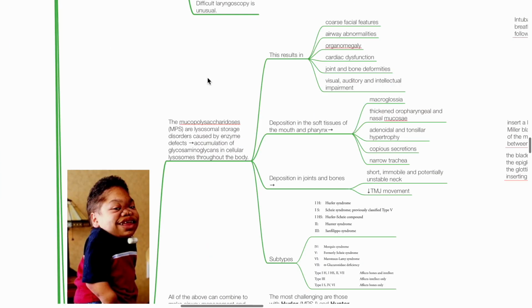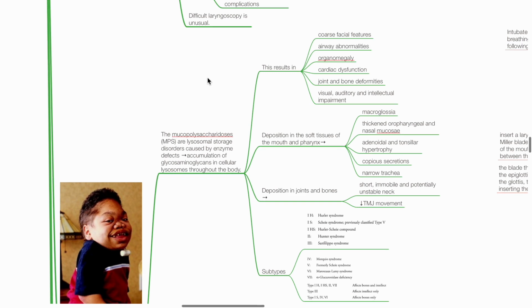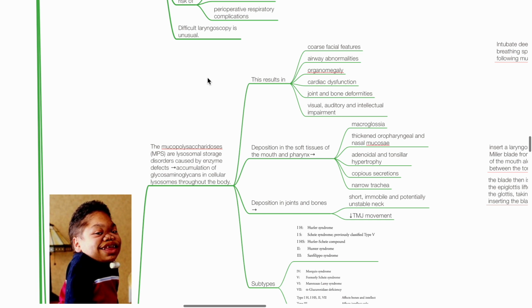Mucopolysaccharidoses, MPS, are lysosomal storage disorders caused by enzyme defects, leading to accumulation of glycosaminoglycans in cellular lysosomes throughout the body. This results in coarse facial features, airway abnormalities, organomegaly, cardiac dysfunction, joint and bone deformities, visual, auditory, and intellectual impairment.